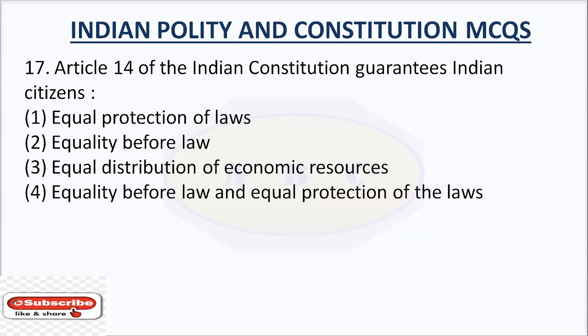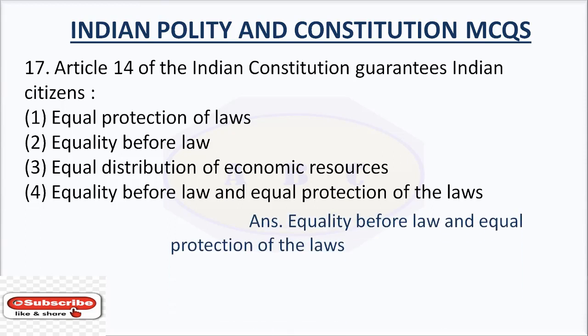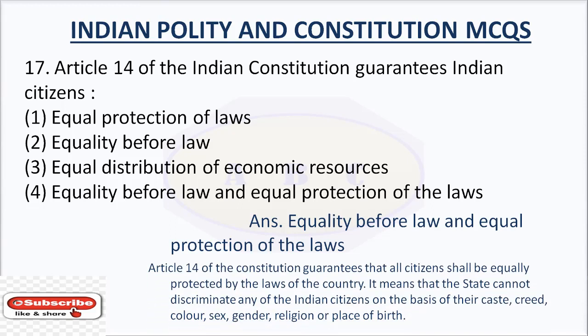Question number 17. Article 14 of the Indian Constitution guarantees Indian citizens. Option number 1, equal protection of laws. Option number 2, equality before law. Option number 3, equal distribution of economic resources. Option number 4, equality before law and equal protection of the laws. The answer is equality before law and equal protection of the laws.